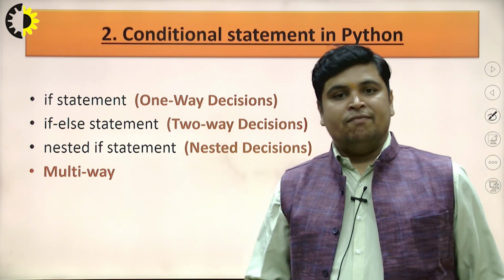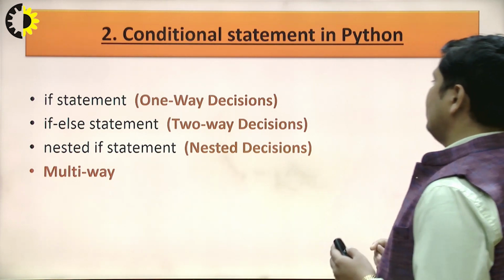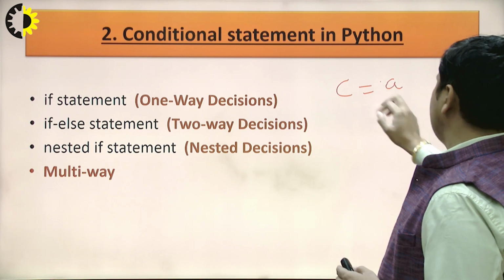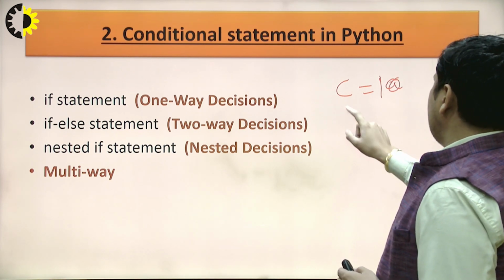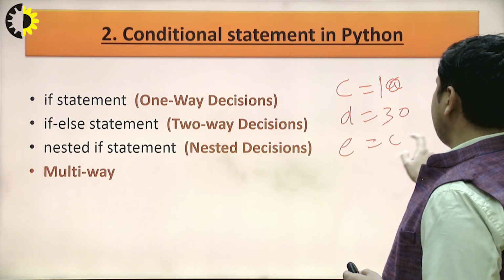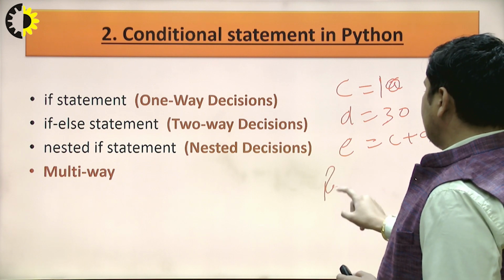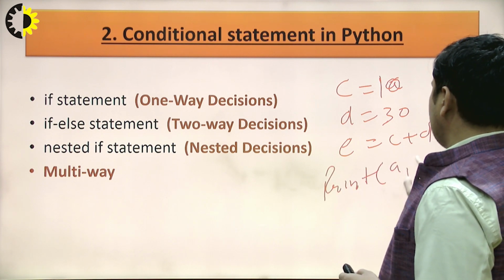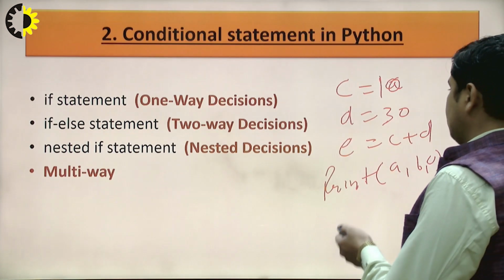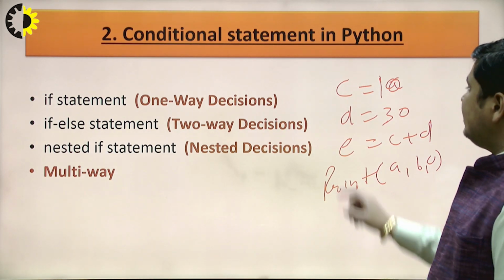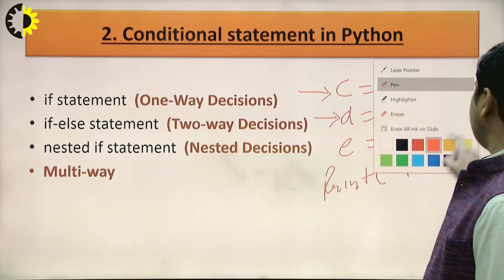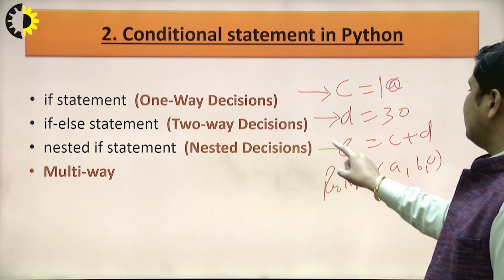You will see here, if we write our code, suppose I have written some code: C equal 10, D equal 30, then E equal C plus D, and finally I am going to print A, comma B and comma C. All these statements are simple statements and they are executed in a sequential way, line by line.